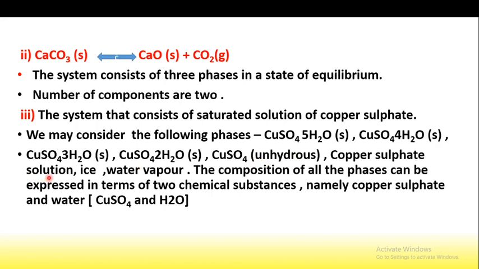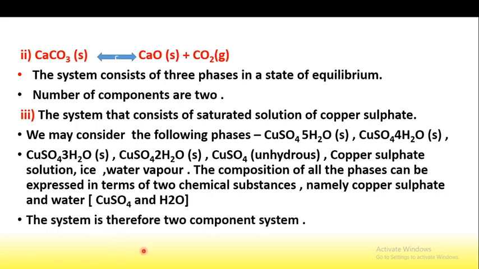The copper sulfate solution, ice, water vapor, the composition of all phases can be expressed in terms of 2 chemical substances, namely copper sulfate and water. And the system is therefore a 2 component system, because if the number of water molecules is changed, it doesn't affect the number of components. We only have to consider the chemical species, one is copper sulfate and the other is water. Therefore the system is a two component system.